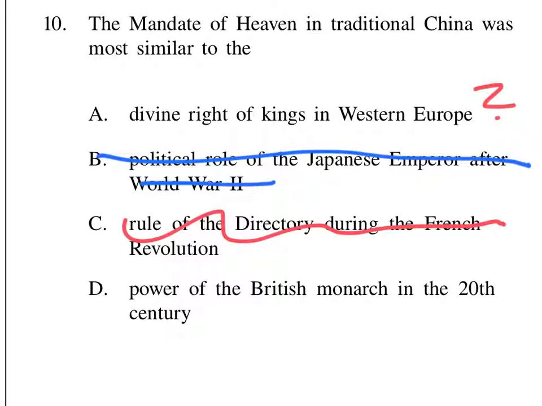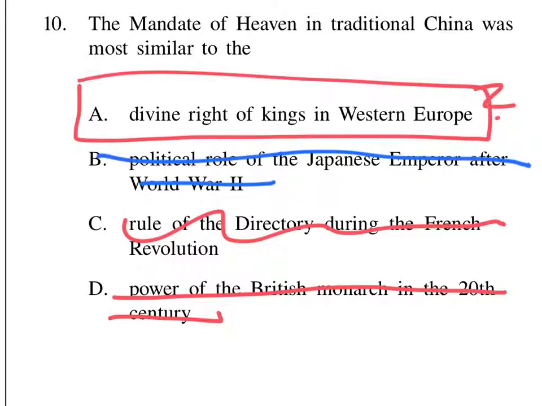Well, I think I know it's kind of related. It's similar to what the kings and other royalty in Britain had, but I'm not sure that's the correct answer. I do believe it is, however, the divine right. The key words in here are divine and mandate of heaven, because both suggest that power is granted by a deity or heaven or God or some sort of spiritual being.